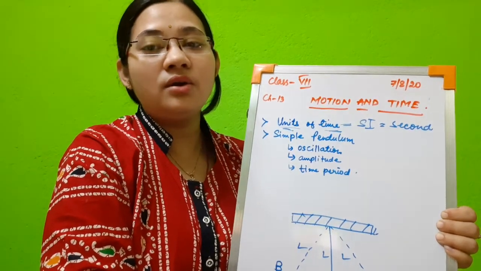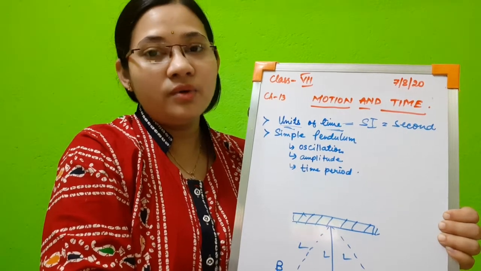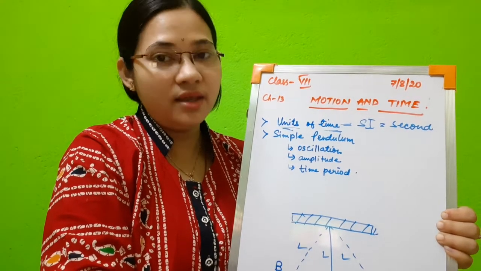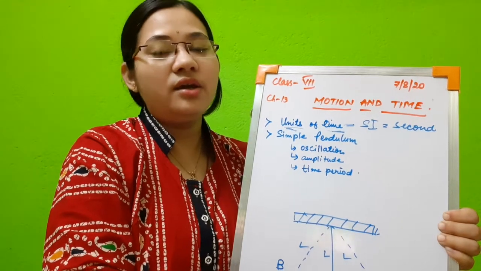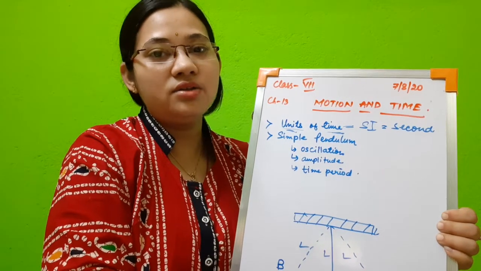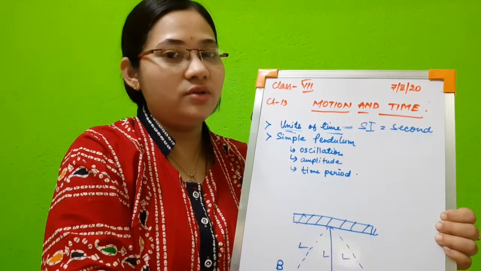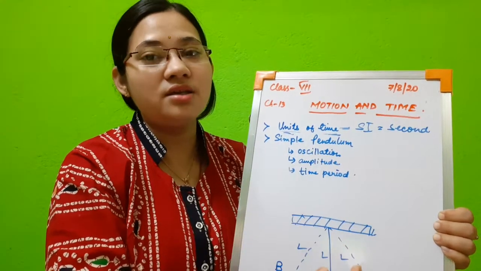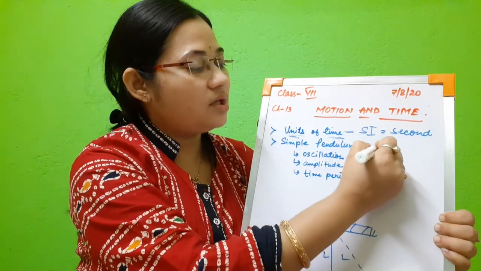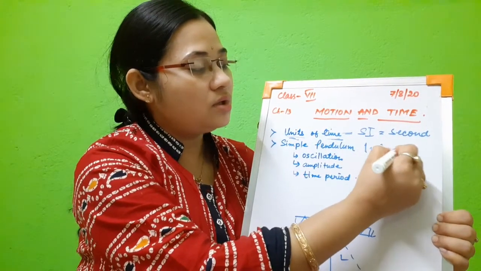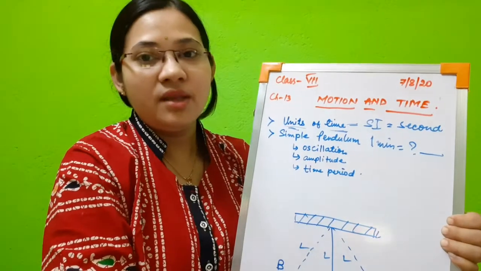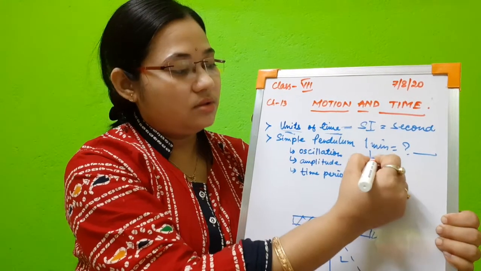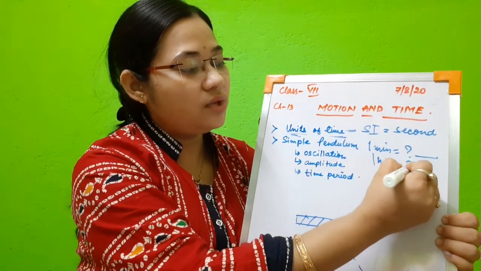All of you know that the SI unit of time is second. Some bigger units are also there, like hour, minute, day, year, etc. According to the rotation of the earth, it is 24 hours, and according to the revolution of the earth, it is 365 days. So they are interchangeable. When we say 1 minute, 1 minute is equal to how many seconds, or 1 hour is equal to how many minutes?